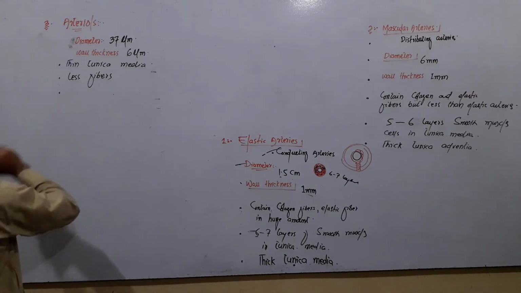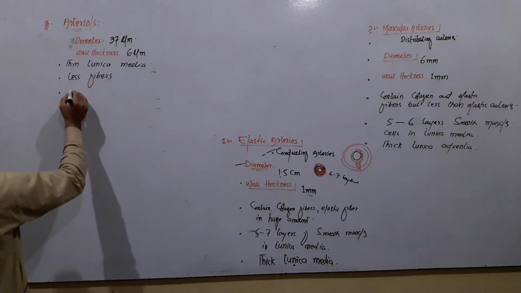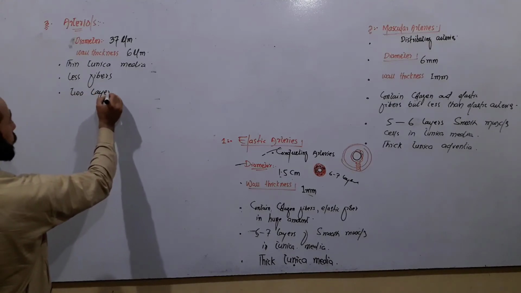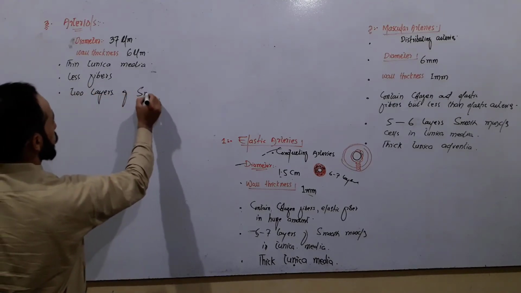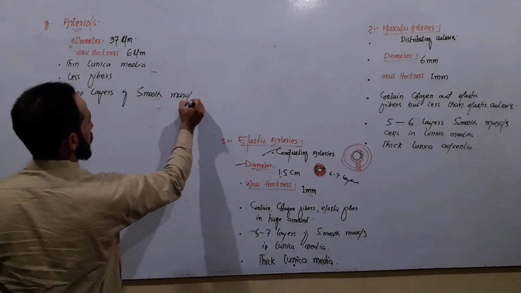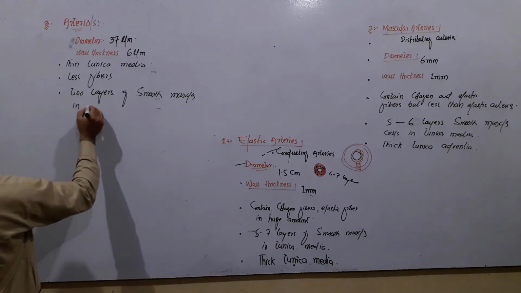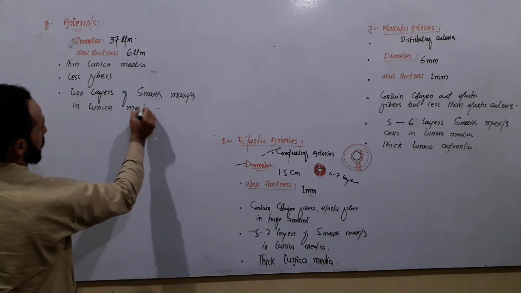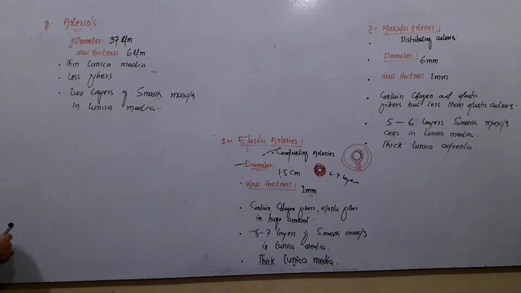Then next important point, they have two layers of smooth muscles in tunica media. Right? So now look here.